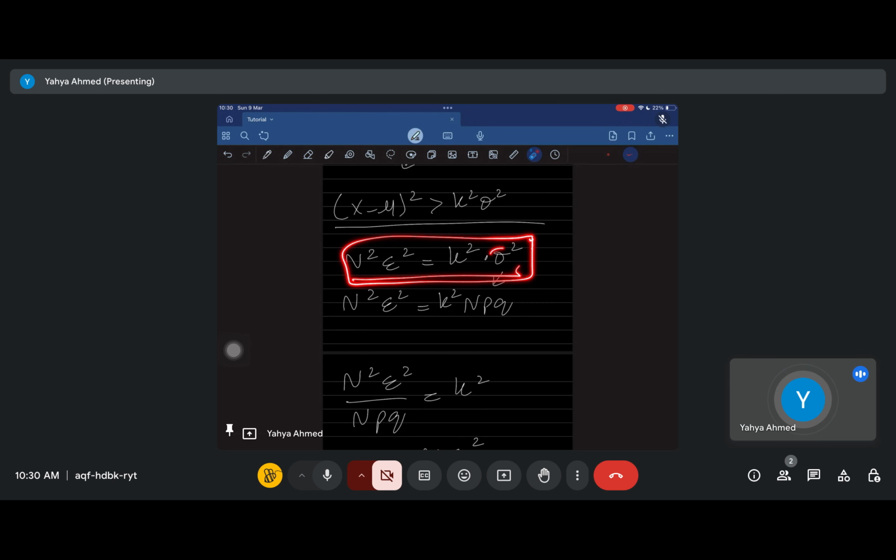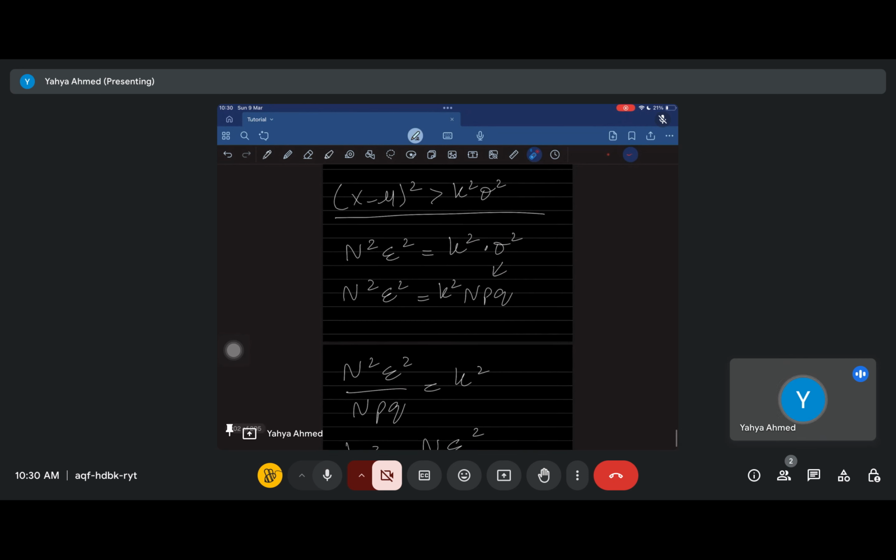We know what sigma square in this case is. Sigma is basically the standard deviation, and sigma square is basically the variance. आप सबको start से पता होगा. And the variance of a binomial distribution या जो भी binomial experiment या flip जो भी होता है, is basically npq, right?